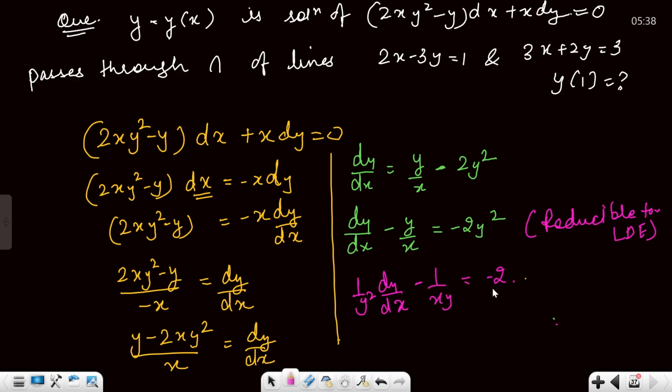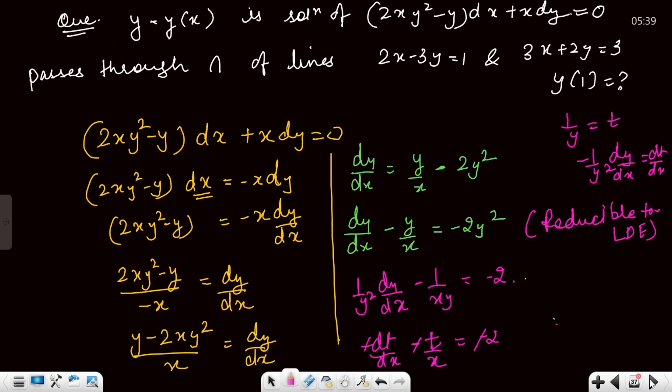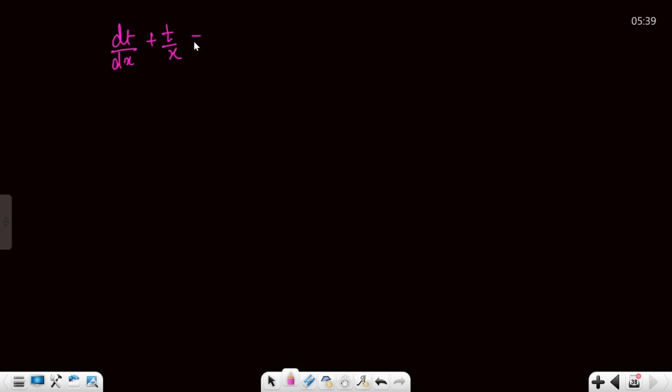Now you have to put 1 by y equals t. Minus 1 by y square dy by dx will give you dt by dx. So this is minus dt by dx minus 1 by x t equals minus 2. Cancel, cancel, cancel. dt by dx plus t by x is equal to 2.